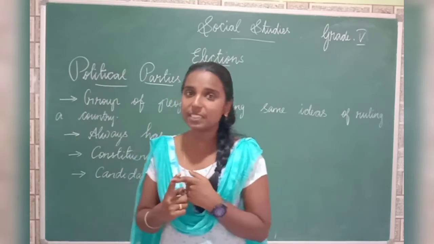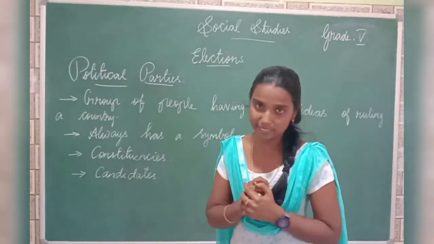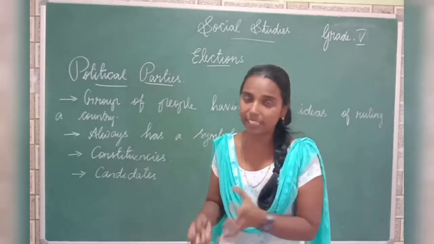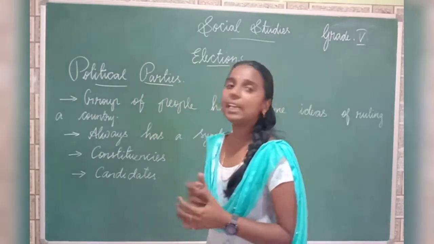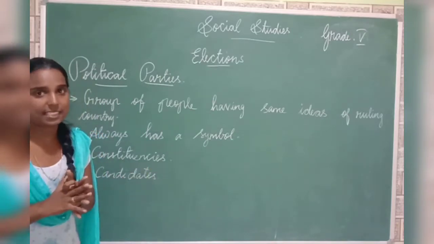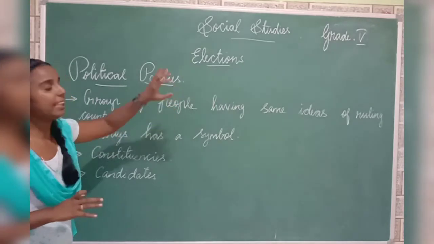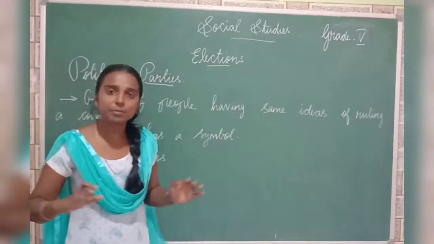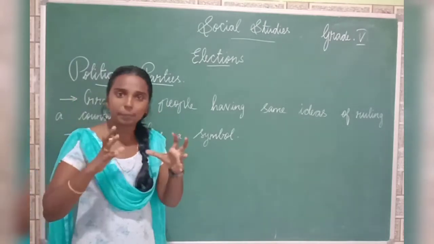We have also seen a short introduction on what political parties and constituencies are, so we can see this in detail in today's class. In today's class we are going to learn in detail about political parties. We saw in the previous class what political parties are. A group of people having the same ideas of ruling a country will come together and form a political party.